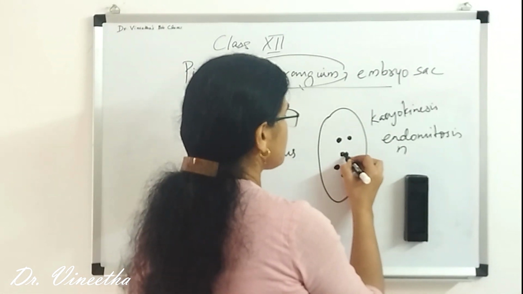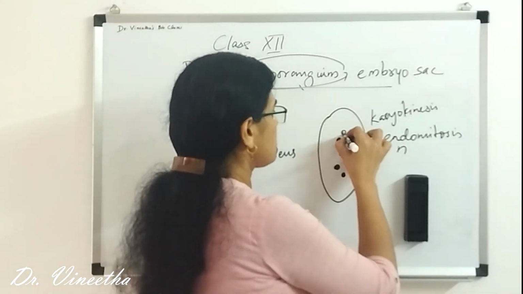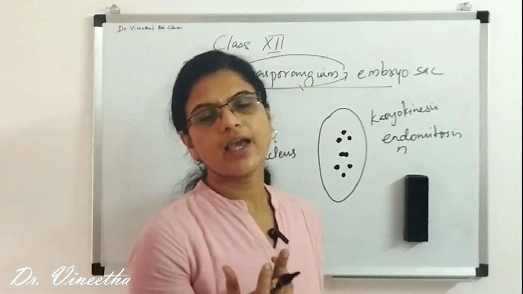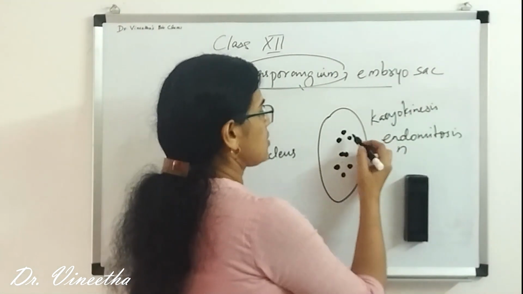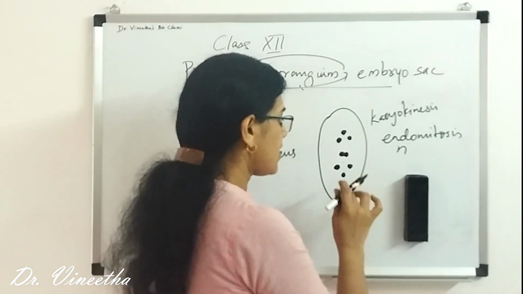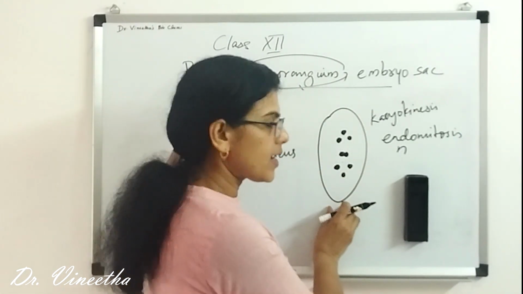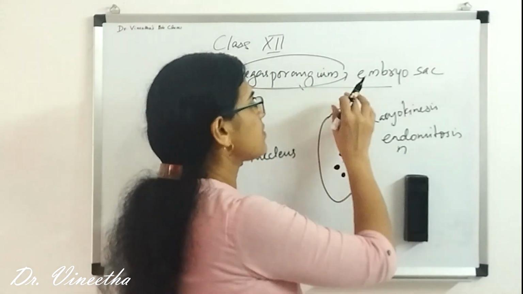Total it was 8 nuclei, no? So 2 nuclei will remain in this big cell itself, and 3 nuclei will go to one end and 3 other nuclei will go to the other end.